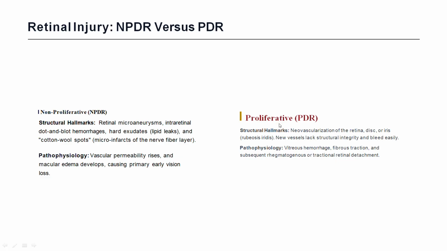In proliferative retinopathy, structural hallmarks are neovascularization of the retina, disc or iris, that is rubeosis iridis. New vessels lack structural integrity and bleed easily. Bleeding is common. Pathophysiology is vitreous humor, fibrous traction, and subsequent tractional retinal detachment.